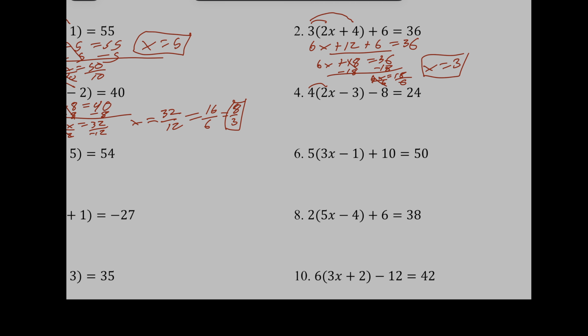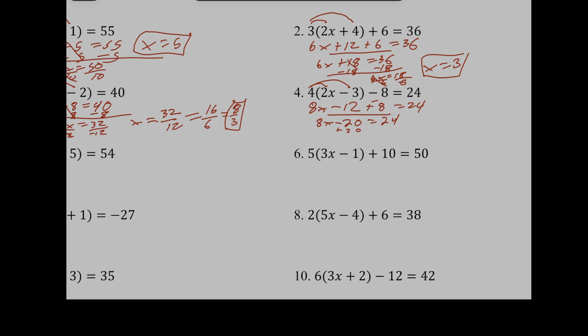4 times 2x is an 8x. 4 times a negative 3 is a negative 12. And I'm just going to copy down this minus 8, and that equals 24. Now I have some like terms to deal with. So I'm just going to copy my 8x, add a line, change the sign. Signs are the same, add, and keep the sign. And that's going to equal 24.